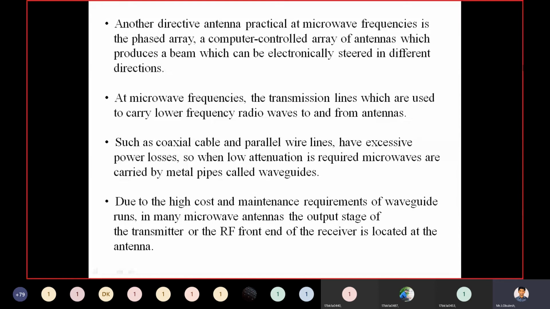Due to the high cost and maintenance requirements of waveguide runs in many microwave antennas, the output stage of the transmitter or the RF front end of the receiver is located at the antenna.